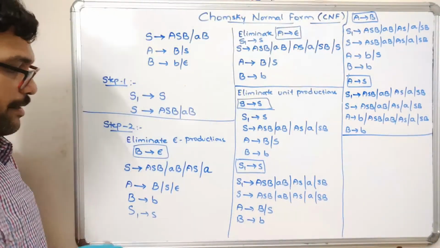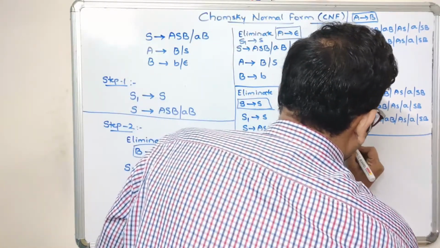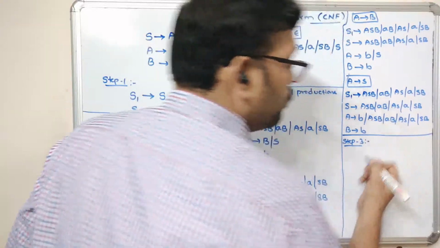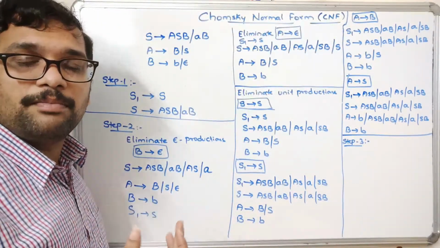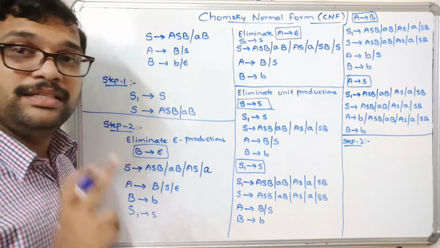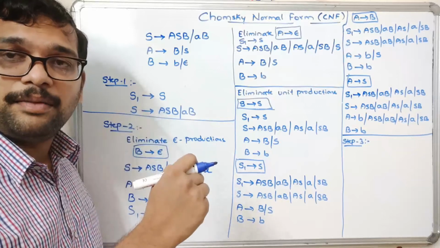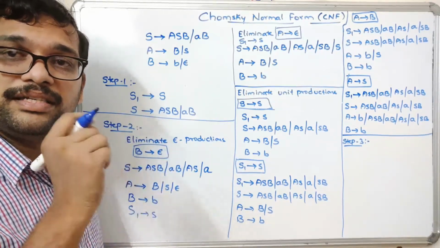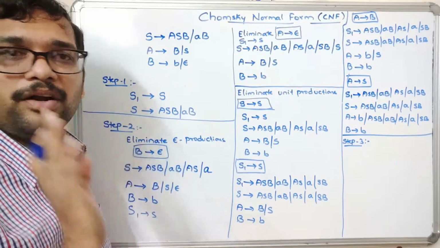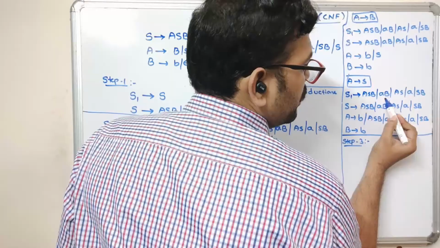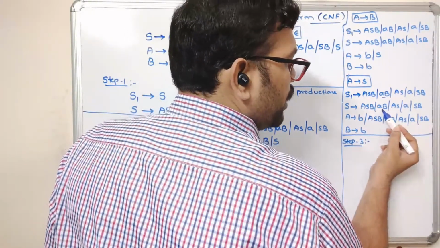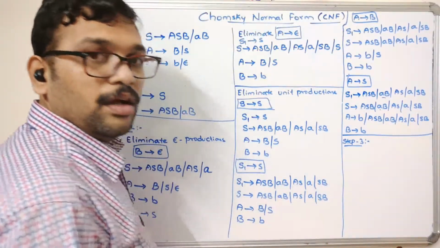Now step 3. What is step 3? We need to replace the terminals with the non-terminals if the right hand side is having a combination of terminals and non-terminals. Because in CNF, the right hand side production should have only a single terminal or two non-terminals. There should not be a combination of terminal and non-terminal. Here you can observe this is a combination of terminal and non-terminal, and here also we have that combination.